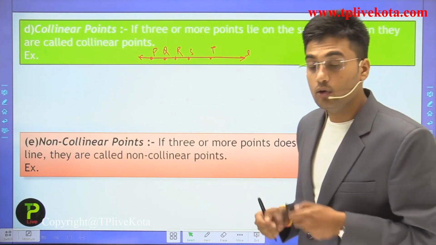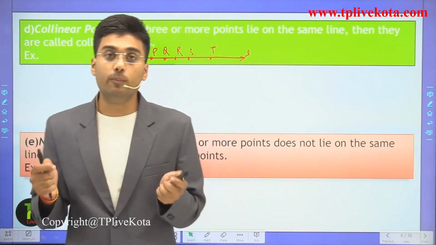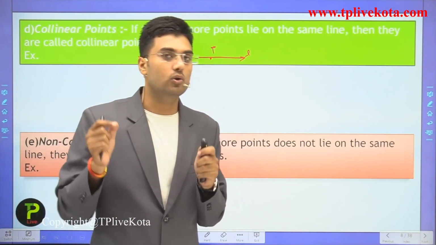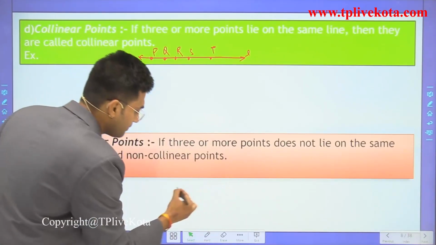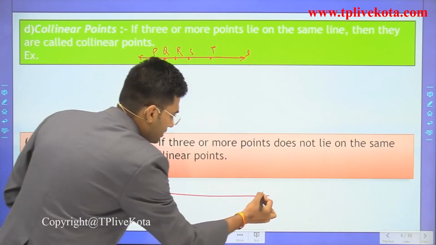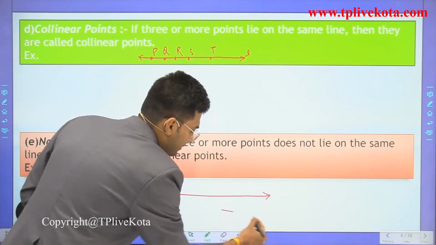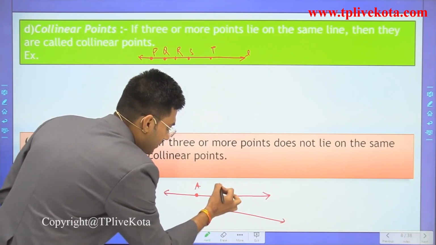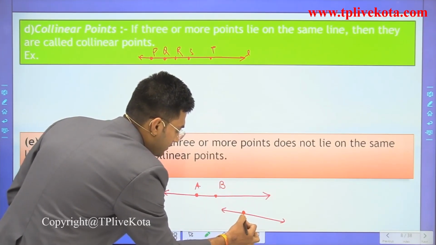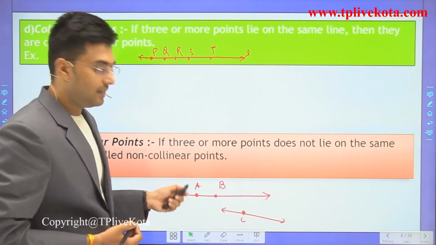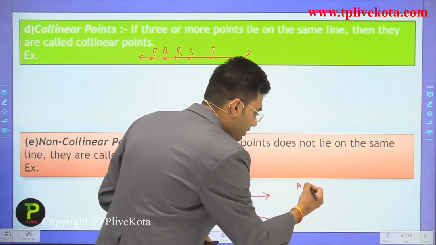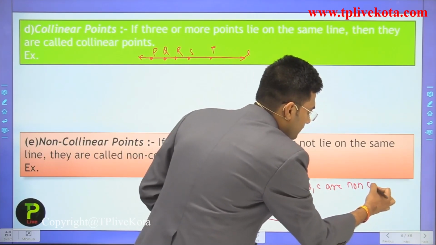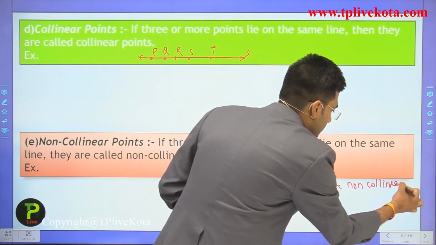Now after collinear points, the next term is non-collinear points. Non-collinear points means three or more points which do not lie on the same line. For example, this is a line and this is a second line. Here we have A, B, C. Then we can say that A, B, C are non-collinear points.